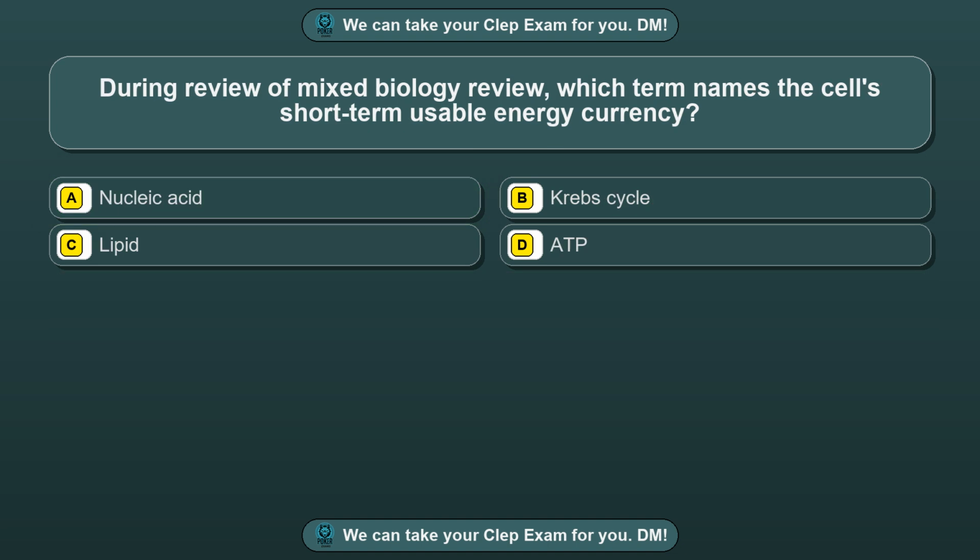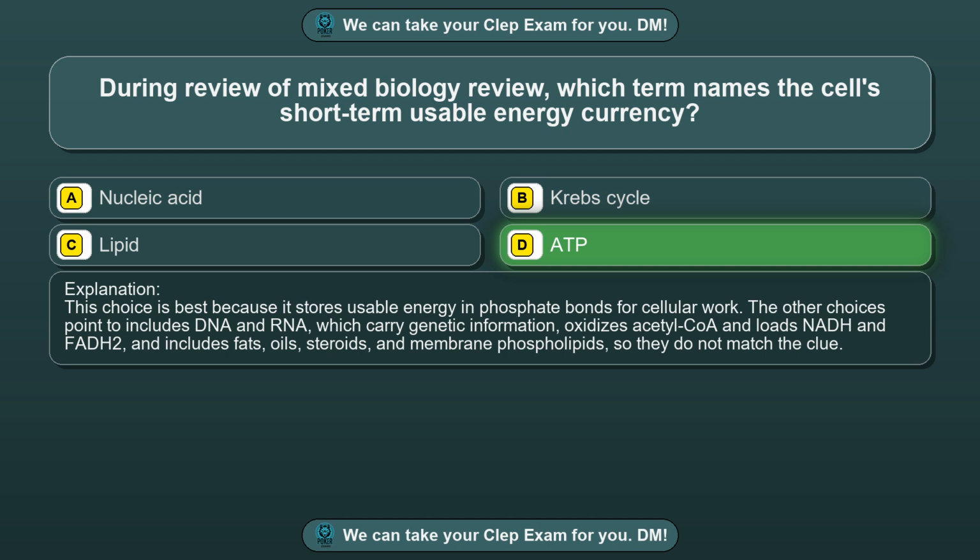Question 17. During review of mixed biology review, which term names the cell's short-term usable energy currency? Option A. Nucleic acid. Option B. Krebs cycle. Option C. Lipid. Option D. ADP. The correct answer is option D. ADP. This choice is best because it stores usable energy in phosphate bonds for cellular work.